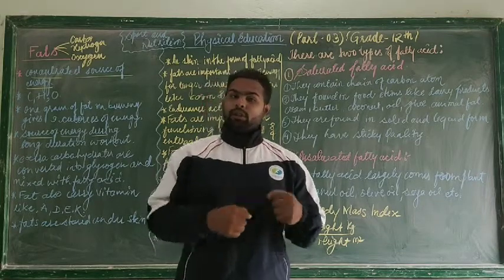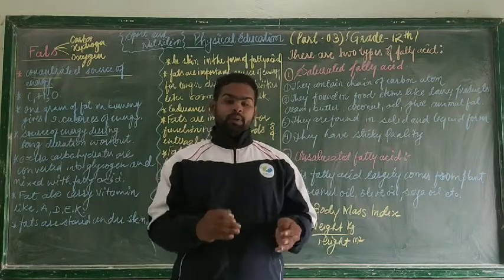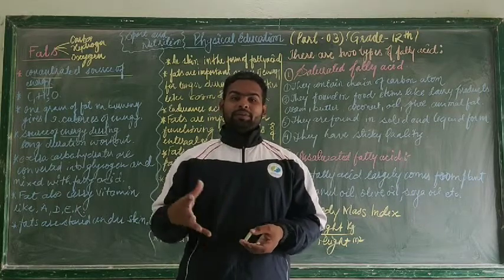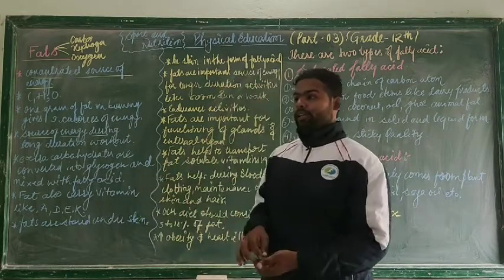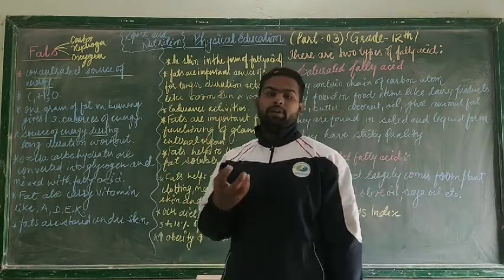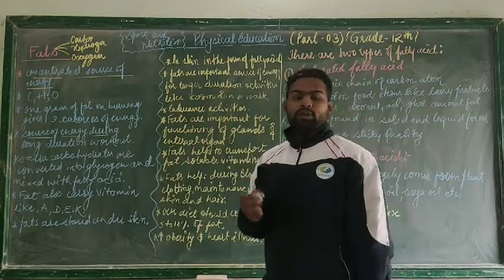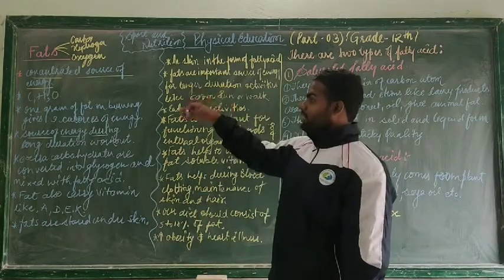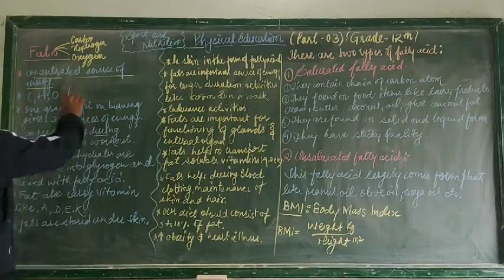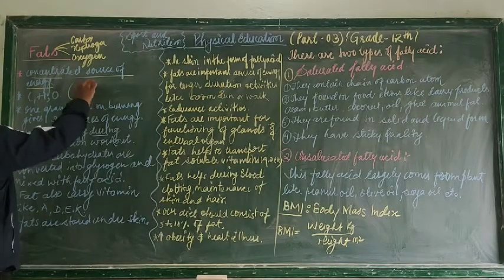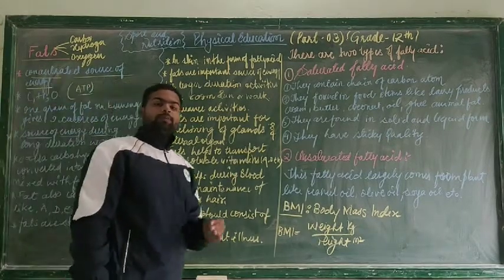When you are running for a longer duration like 10 minutes, if someone told you to run for 10 minutes, there will be tiredness in your muscles, and then you feel fatigue. It means the oxygen supply in your cells becomes low. So that is endurance. Whenever we do a longer duration activity, fat is converted into energy and provided to us. Basically, the energy is stored in the form of ATP in our body.